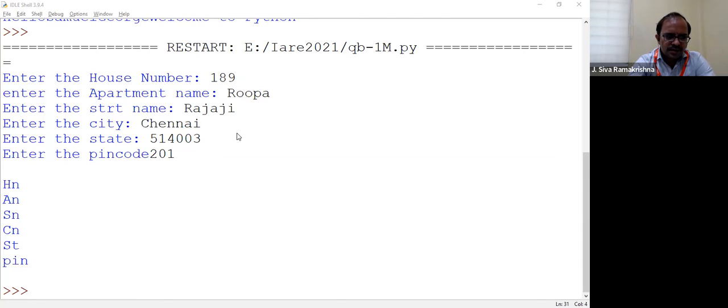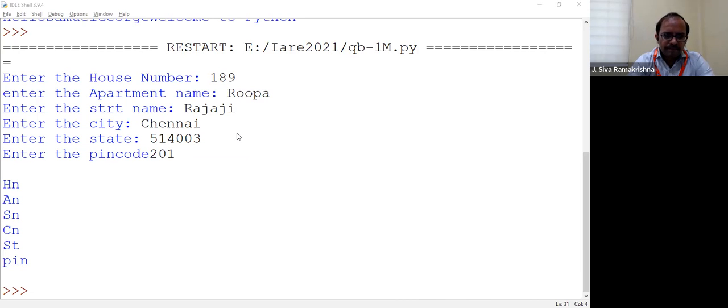I remove this thing. Since these are all variables, I can tell how to separate them. I can use a separate command. That is, you separate them by line space.